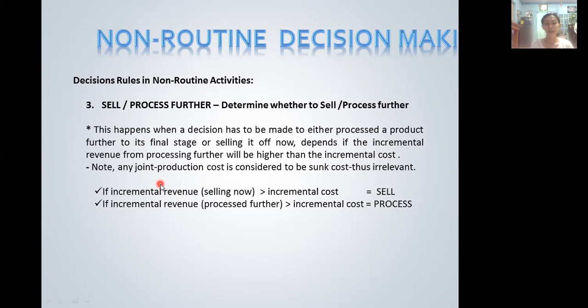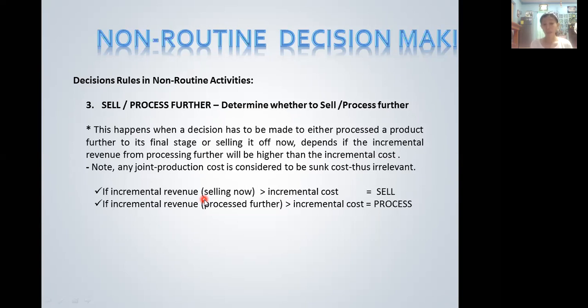Note, however, that any joint production cost is considered a sunk cost. Sunk costs are irrelevant to decision making because they are irrevocable. They cannot be recovered, or irrecoverable cost. So the decision rule for sell or process further is, if the incremental revenue of selling it now is greater than the incremental cost of processing further, then sell it now, because it will give us a net advantage in the bottom line.